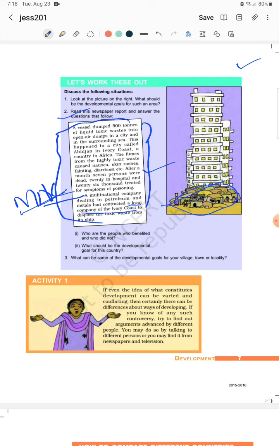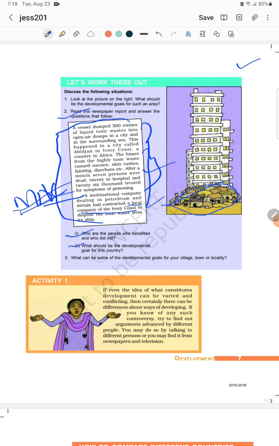Now the question is, who are the people who benefited and who did not? Obviously those who were in a position to avail good facilities got benefited, and the people of the lower income group did not get much benefit. It's very clear. The rich people can bear all such treatment charges. And the MNC obviously got the profit. The local company of the Ivory Coast also got the profit. Who got the loss? Obviously the people who are living near the Ivory Coast.